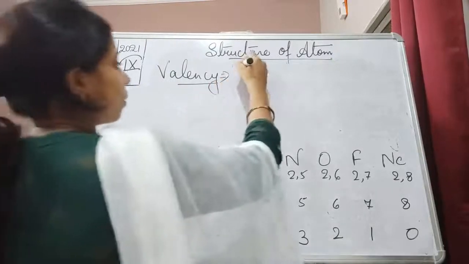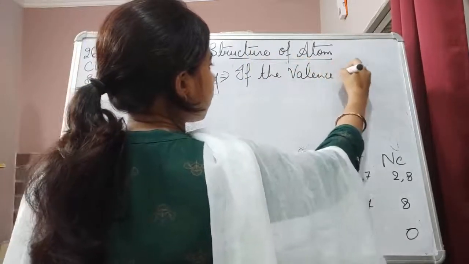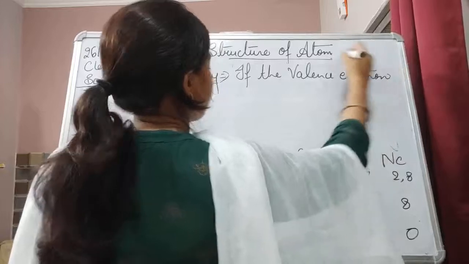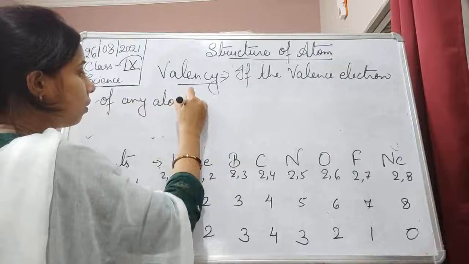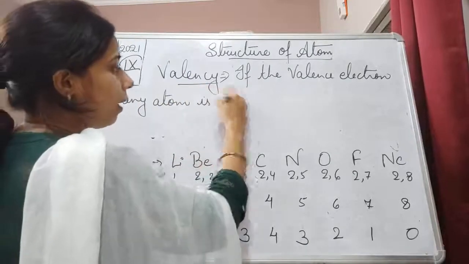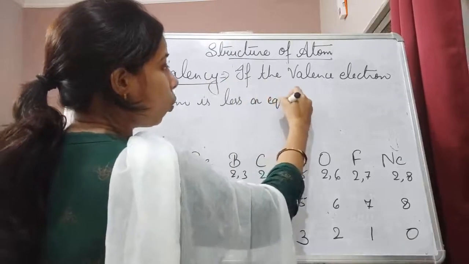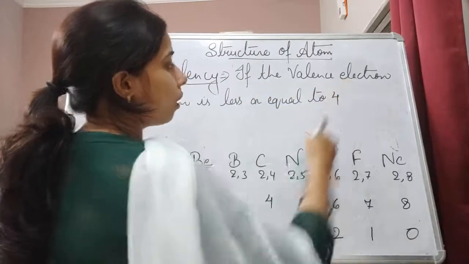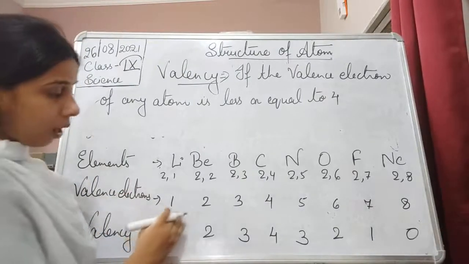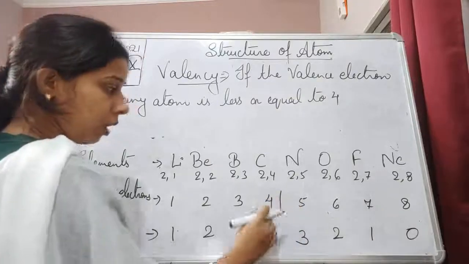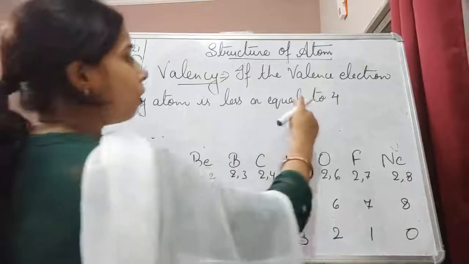If the valence electron of any atom is less than or equal to 4, valence electron as well as valency will remain same. You can see 1, 2, 3, 4. Up to here, number of valence electron and number of valency, that was same. So, equal, then